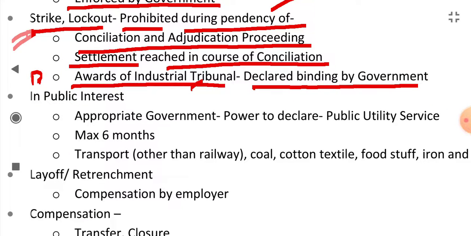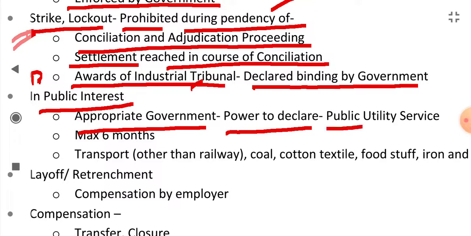Next main feature of the Act is that in public interest, the appropriate government has the power to declare any industry as a public utility service. In public interest or during emergencies, the government can do this.